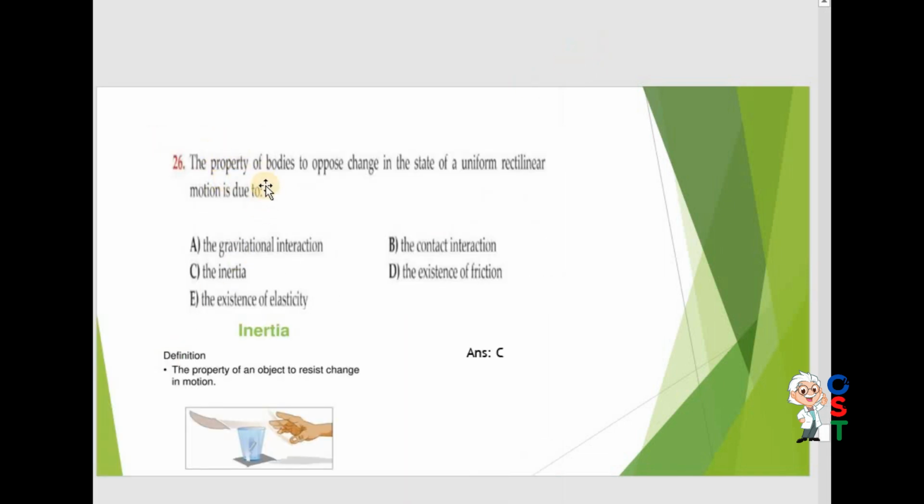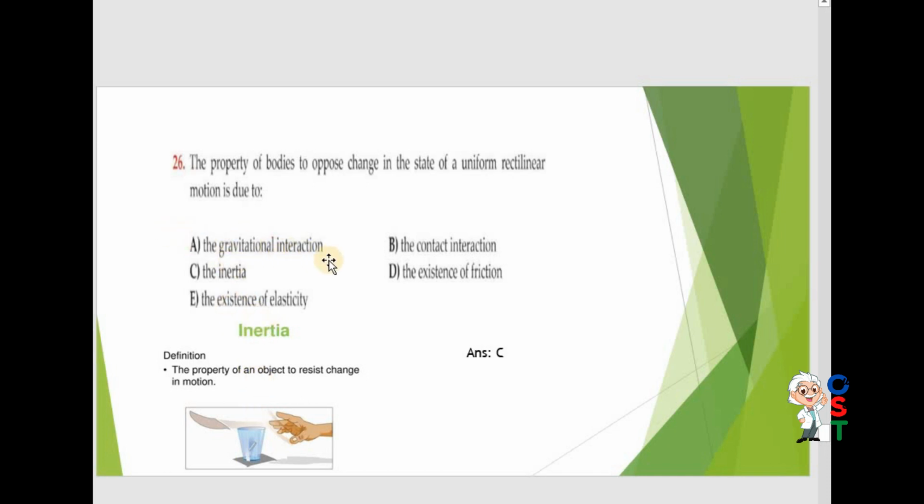Now question number 26. The property of bodies to oppose change in the state of a uniform rectilinear motion is due to... Actually, this is called inertia, the property of an object to resist change in motion. When you want to change a body that is at rest or moving in uniform rectilinear motion, it means it is not changing its motion. So it opposes the change. This is called inertia.